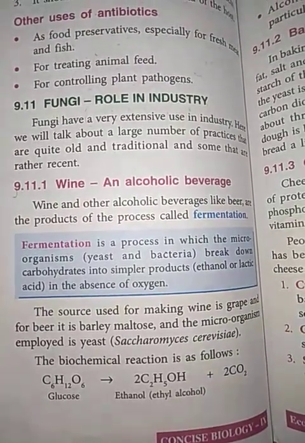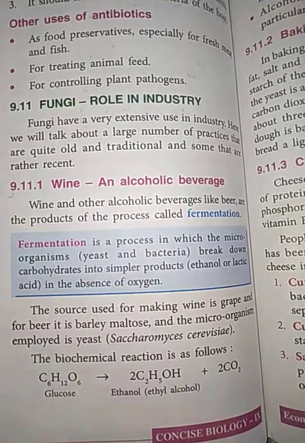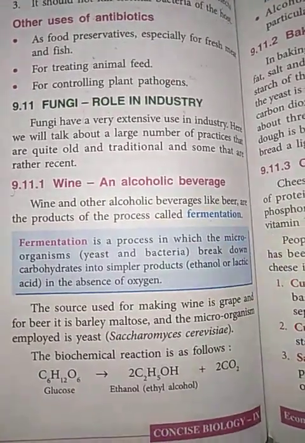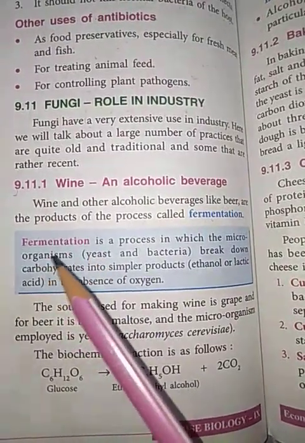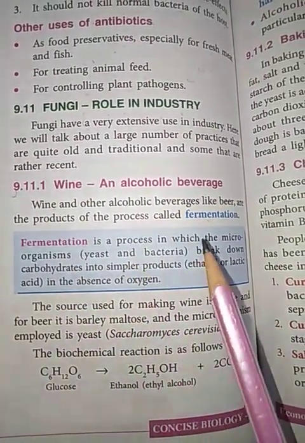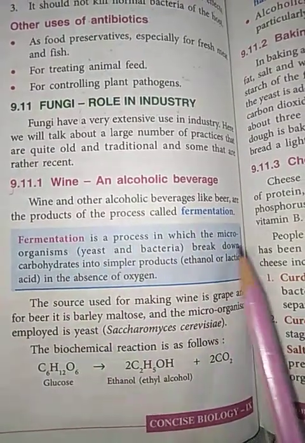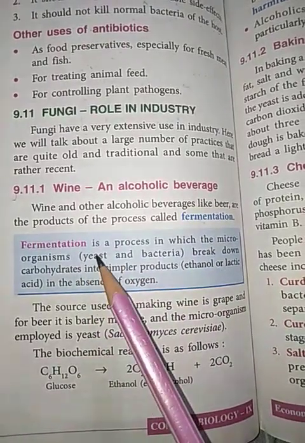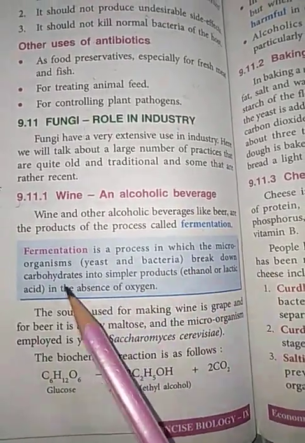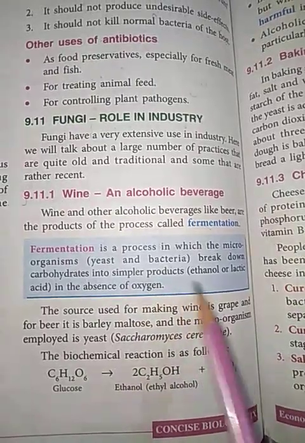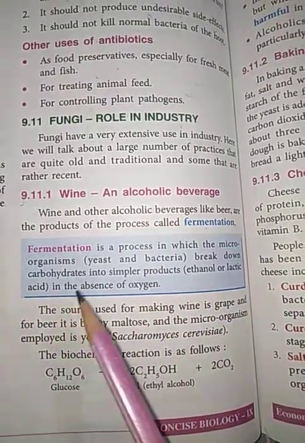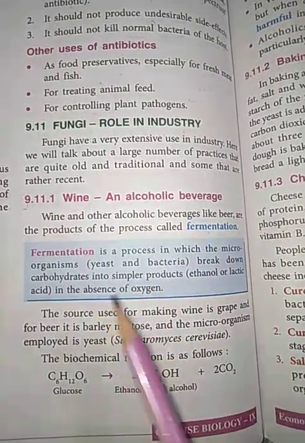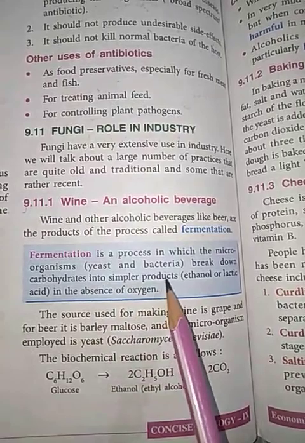Now this wine and other alcoholic beverages like beer are mainly the products of the process known as fermentation. Now students, we have already discussed that fermentation is a process in which microorganisms break down carbohydrates. What kind of microorganisms? Especially yeast and bacteria. They break down carbohydrates into simpler products like ethanol or lactic acid in the absence of oxygen.